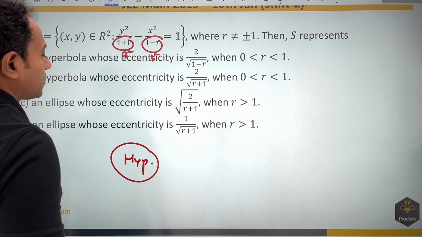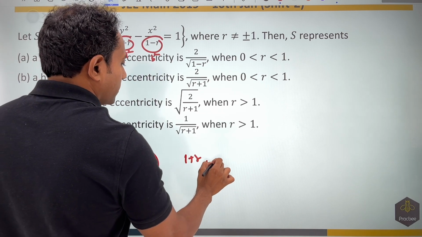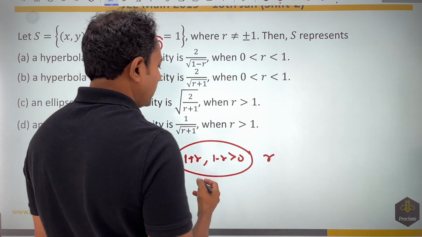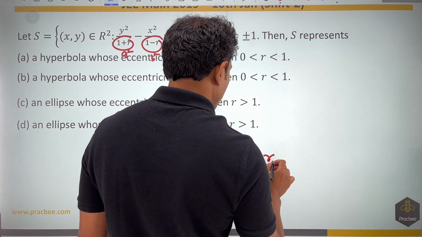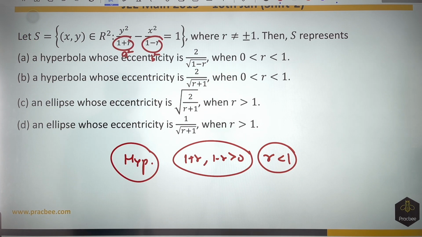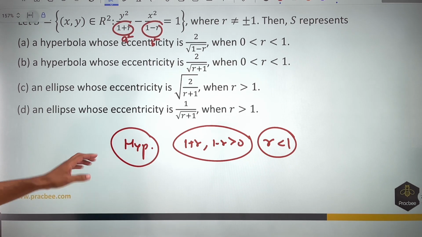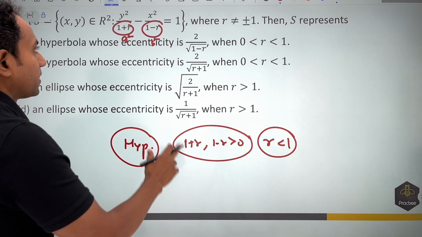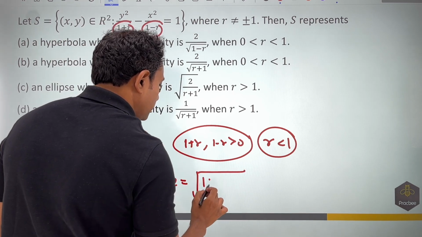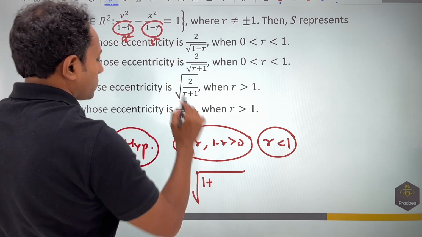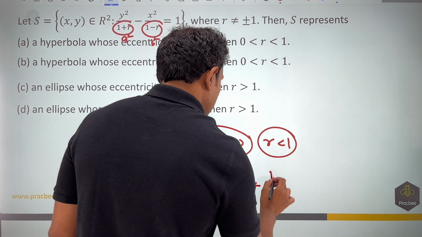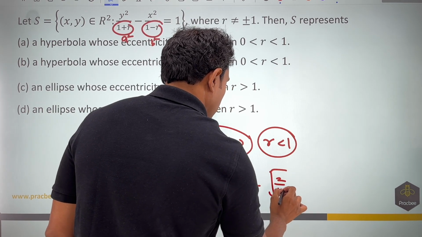In case of hyperbola, you can see that 1 plus r and 1 minus r both will be positive. So r should be smaller than 1, so r can lie between -1 and 1 for that matter. And the second thing is, if this becomes a square, the eccentricity is going to become root of 1 plus b square by a square. You can see that this is b square, so this will become 1 minus r by 1 plus r. If I simplify, my answer will become root of 2 by 1 plus r.